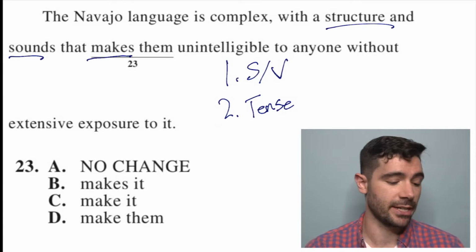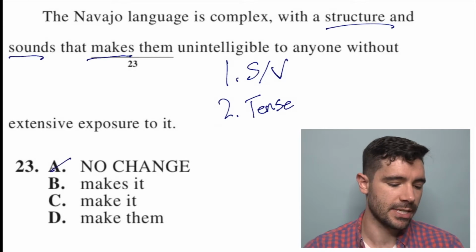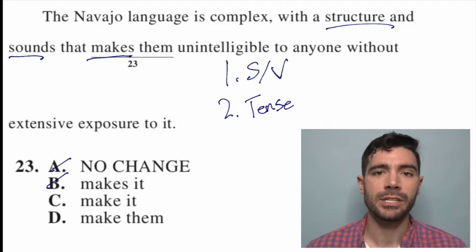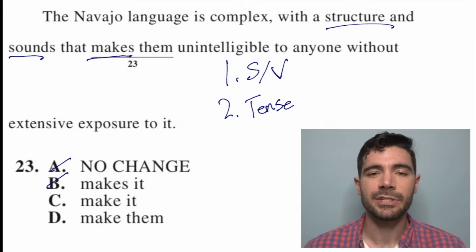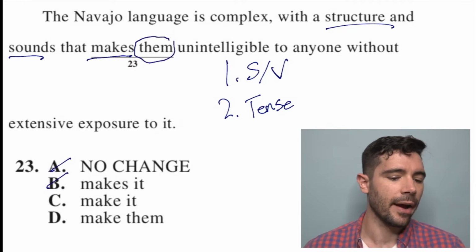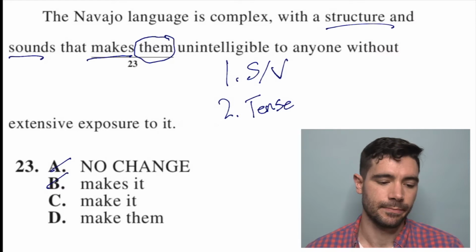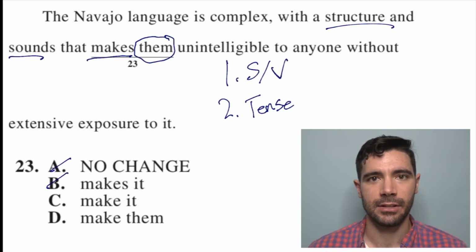We have a plural subject in structure and sounds and a singular verb. Makes is going to be wrong. So it's not A and it's not B. All right, sweet. The other two both say make. So now let's shift our attention over to the second word that's underlined, them. All right, so the structure and sounds make blank unintelligible to anyone without extensive exposure to it. What is the thing that is made unintelligible?